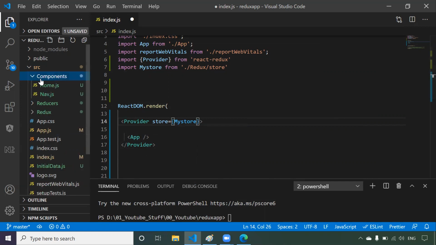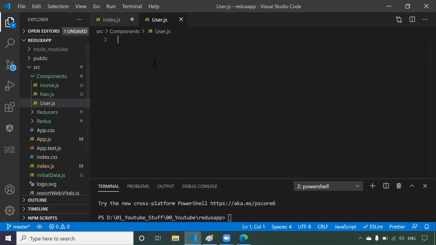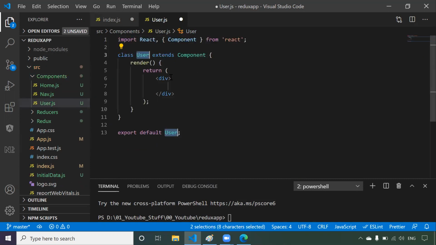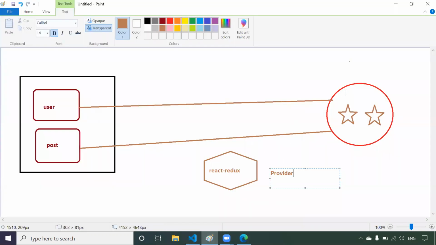Now in this components folder, let us create one component called user component. I'm just creating user.js. Let's create a React component: rcc and tab, and you will get the structure of your component. Fine. Now the first step is done, which means we have provided this particular store to the app component. Now the user component should connect to this particular store.